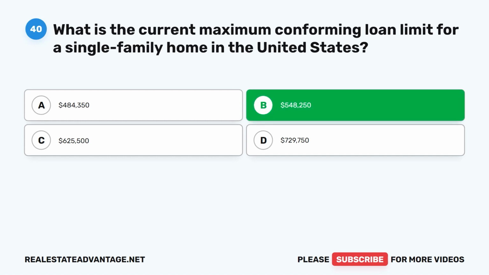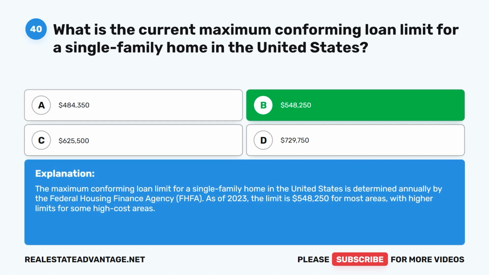The correct answer is B. $548,250. The maximum conforming loan limit for a single-family home in the United States is determined annually by the Federal Housing Finance Agency, FHFA. As of 2023, the limit is $548,250 for most areas, with higher limits for some high-cost areas.